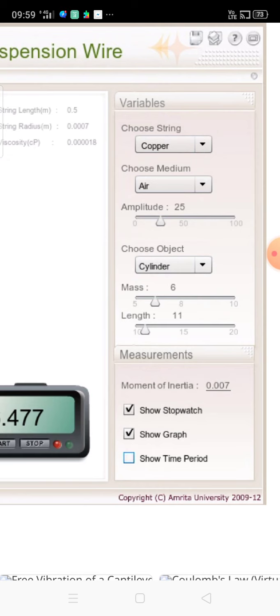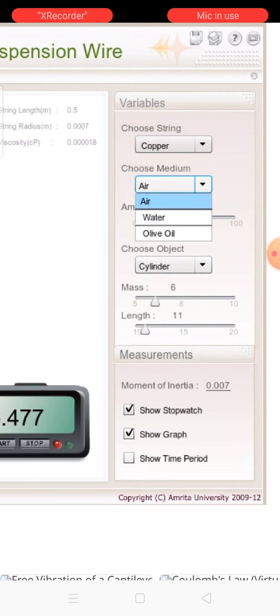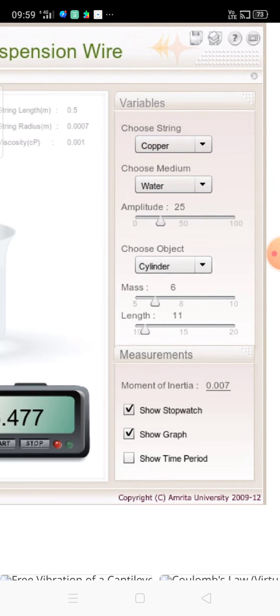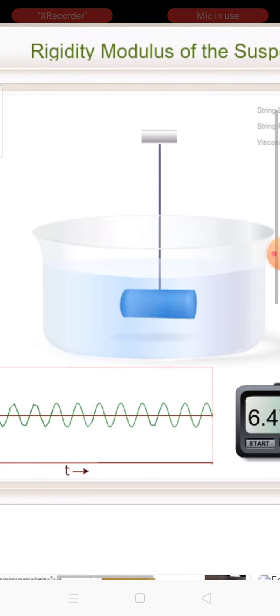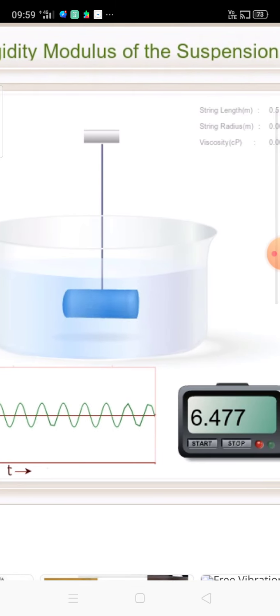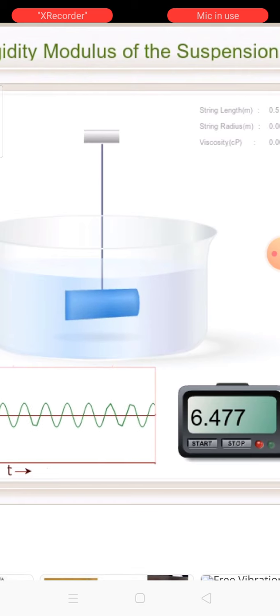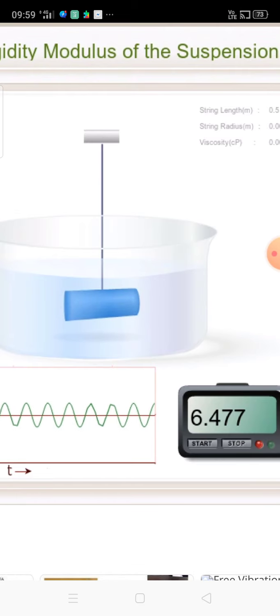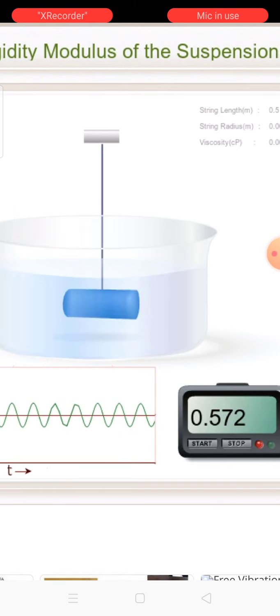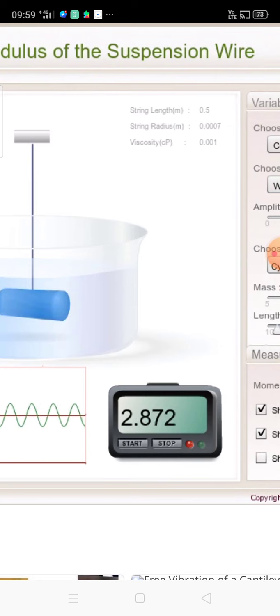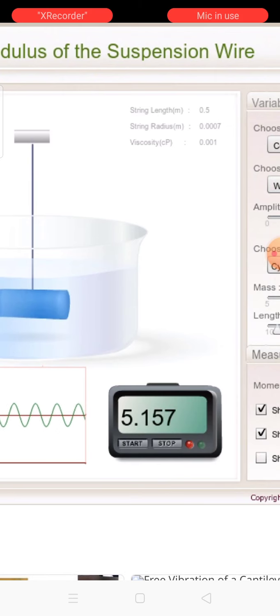Now if I want to restart it, it shows no time period. I am changing the medium only. It is now water. So the material is now within the water. Then if I show the graph, the nature is slightly damped because the motion is under viscous drag. Again I start the time period, it is started, then I stop it suddenly.